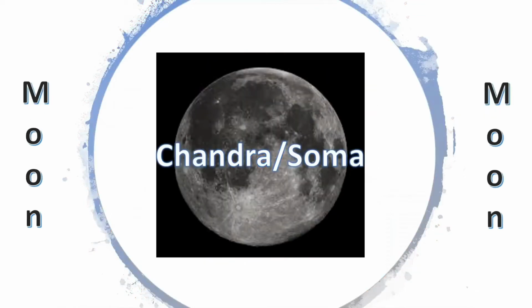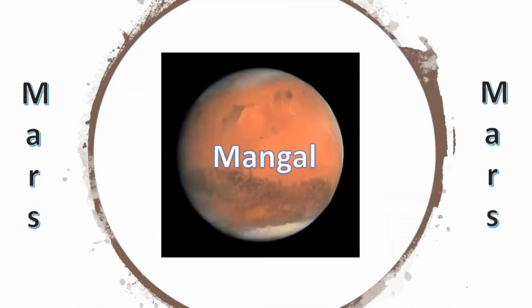The next one is Moon, and Sanskrit names commonly used in Vedic astrology for it are Chandra or Soma. The polarity of Moon is considered female. Moon is also considered to possess Sattva Guna or pure virtues. Next comes Mars. The Sanskrit name for Mars is Mangal. The polarity of Mars is considered as male. Mars is considered to possess Tamas Guna, which stands for inertia or darkness.